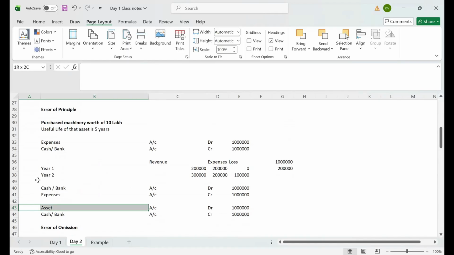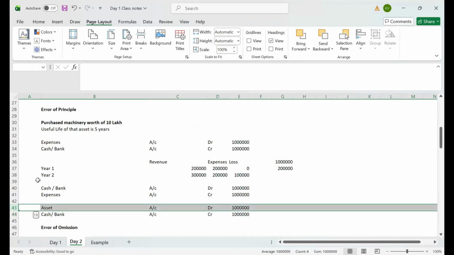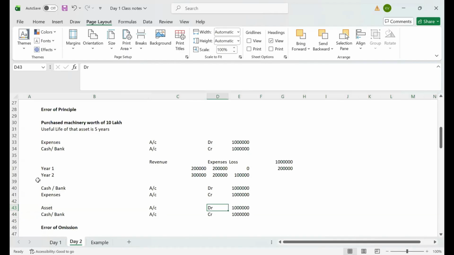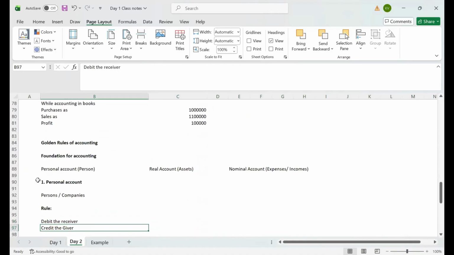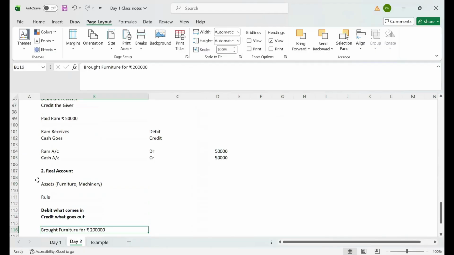Here in this transaction, we are purchasing machinery worth 10 lakhs. Okay, we are getting the asset. Debit what comes in. We are debiting the asset which is coming into our business, and we are crediting the cash which is going out of our pocket. Okay, 10 lakhs. Understood?